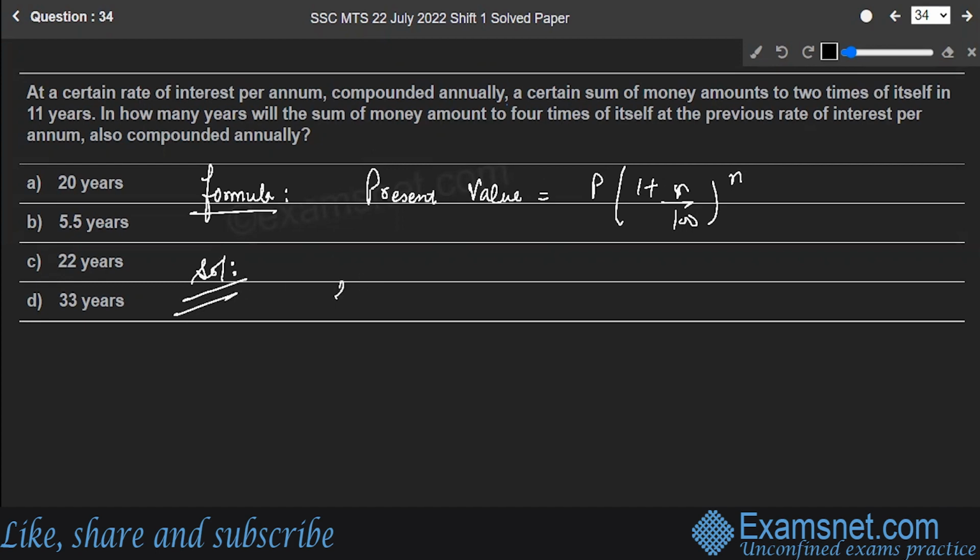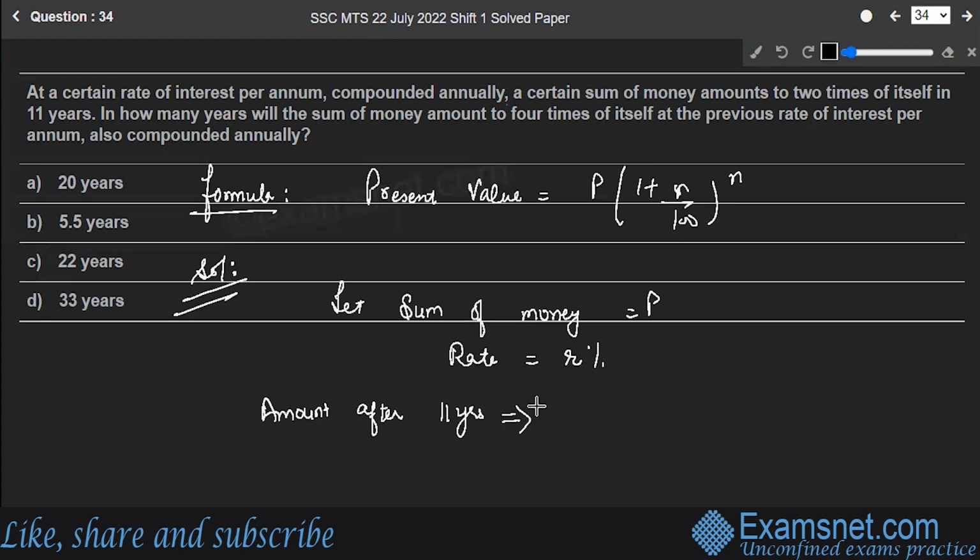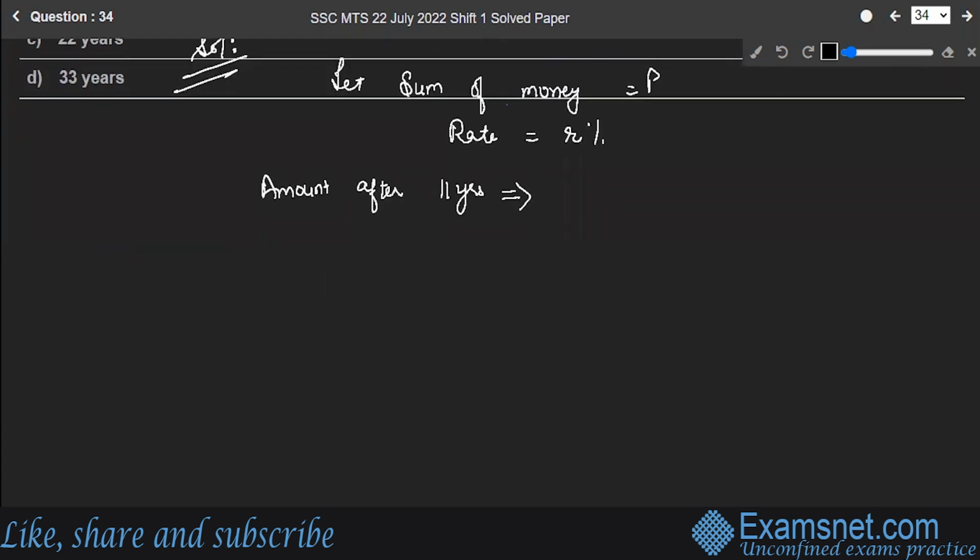Let's move to the solution. Let the sum of money be P and the rate be R. So the amount after 11 years is given by, see, it doubles itself, so it will be 2P equals P times 1 plus R upon 100 raised to the power 11.